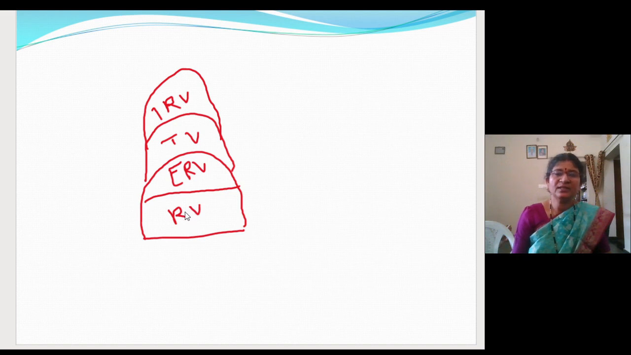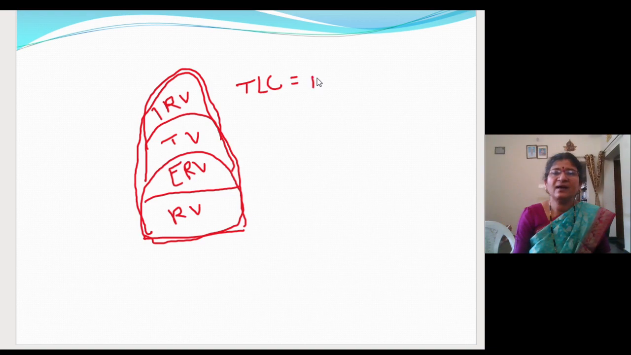Here, how much air can your lung accommodate all together? That is the total lung capacity. Totally how much air our lung can accommodate is called TLC. What is TLC? It is IRV plus TV plus ERV plus RV. So this is the total lung capacity.